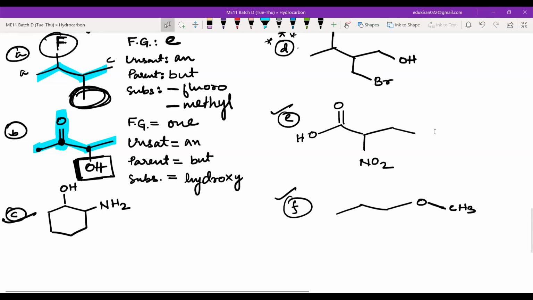Khalil, check your functional group. Others are right. Also said substituent. Khalil, you are in a hurry. Razan, what is the order? Razan, you gave the functional group, then you gave the unsaturation, then you gave the substituent. No, Razan, this is wrong. Don't be in a hurry, Razan. Please don't be in a hurry. Yes, Maimuna. Now you got it right. Bingo. Very good.